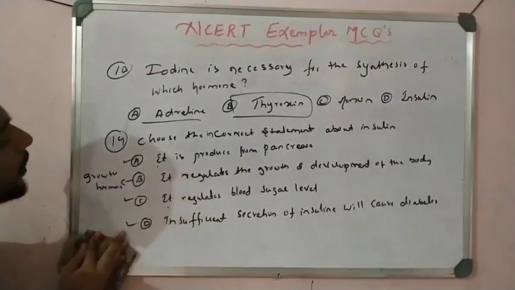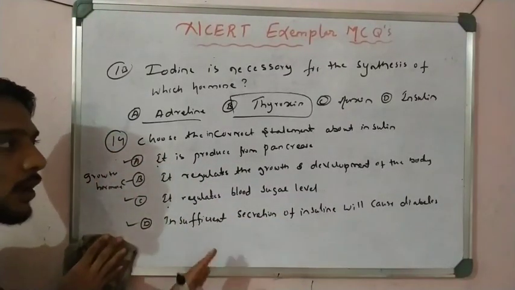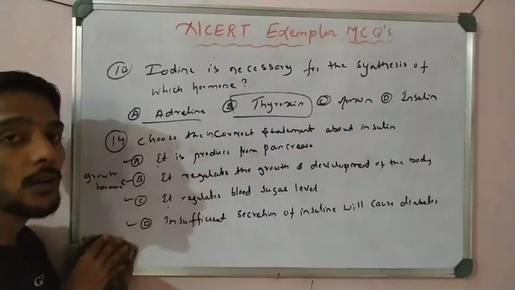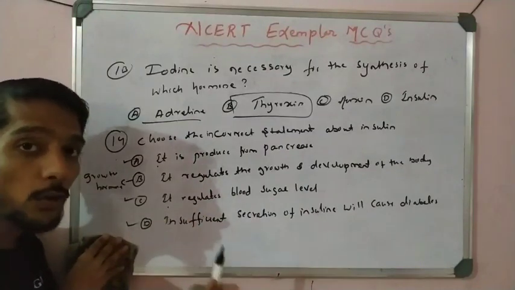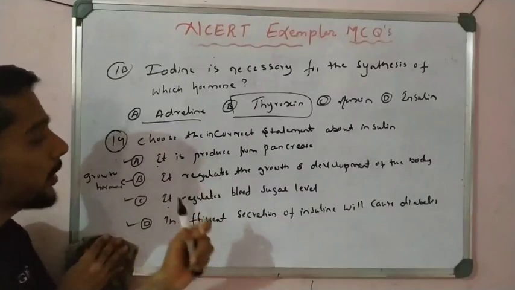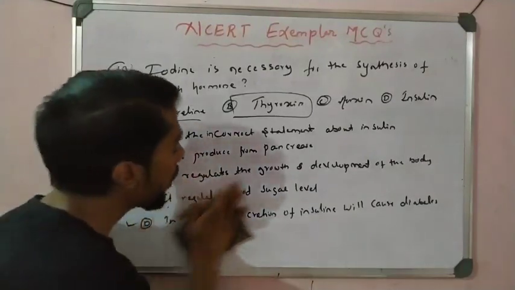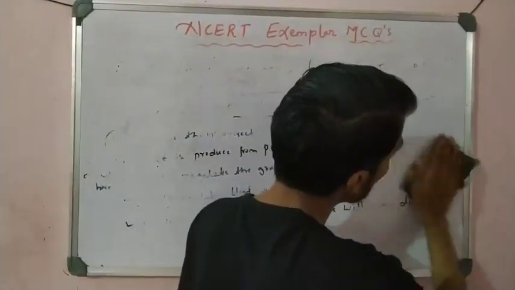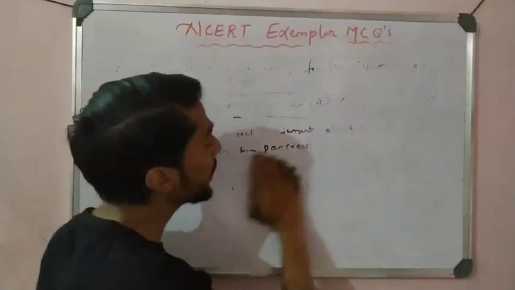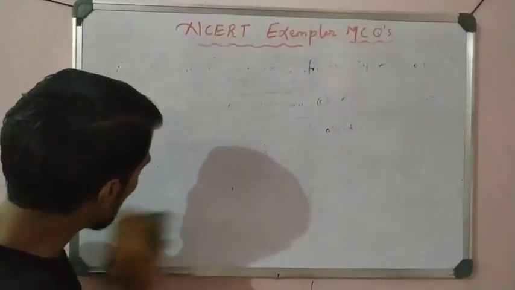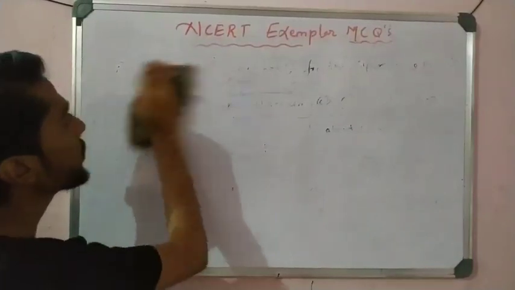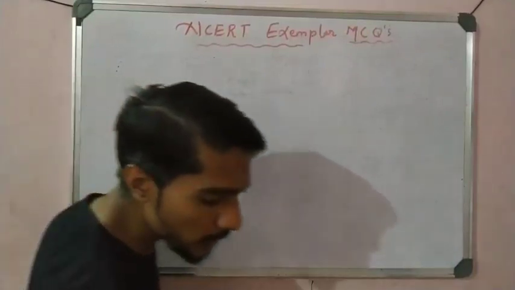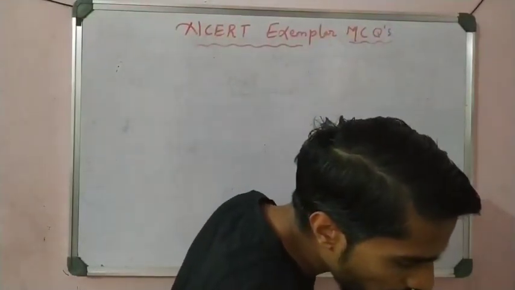Okay students, in this total question number, there is again a question on the function. So we observe that there are so many questions on function. What is the function of auxin, gibberellin, cytokinin? Also, what is the function of the adrenal gland, adrenaline hormone? What is the function of testosterone, estrogen, and then the function of insulin? That is very important. On these functions they ask multiple questions, right? So you have to read all the important functions of all those hormones and all the parts related to the brain, right? That is important.